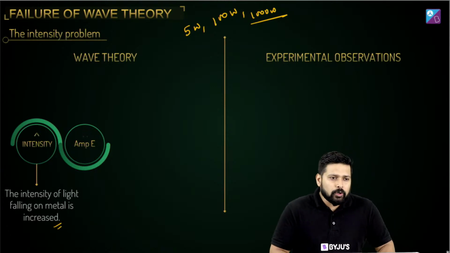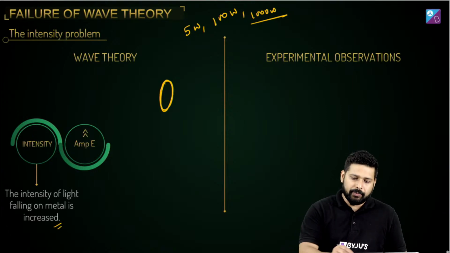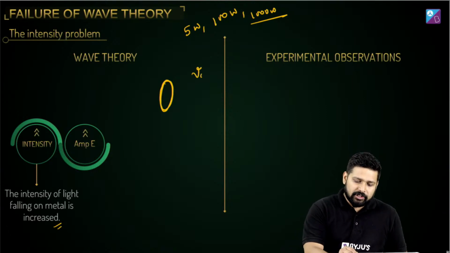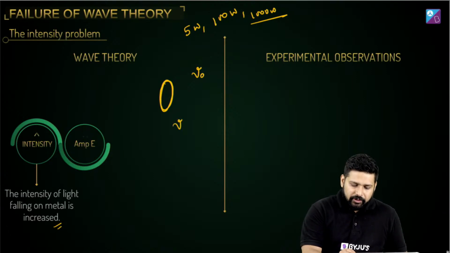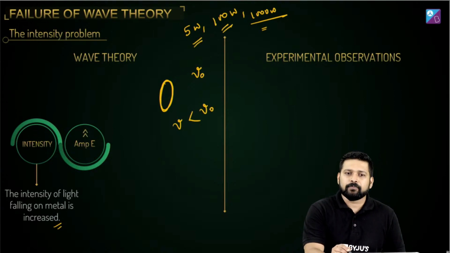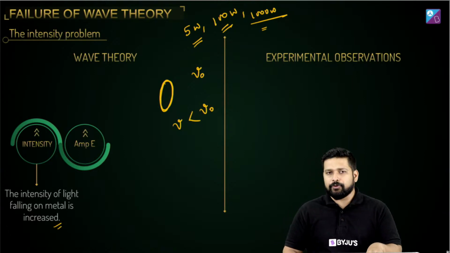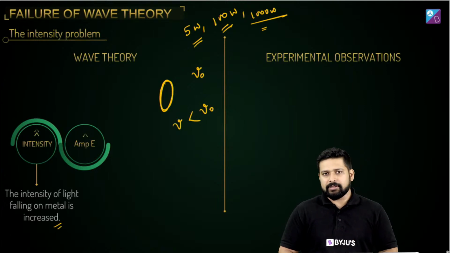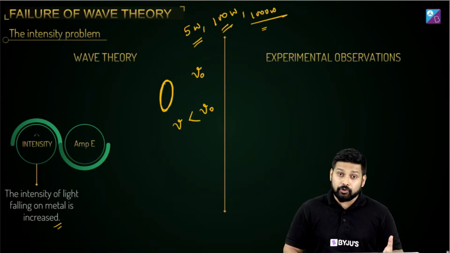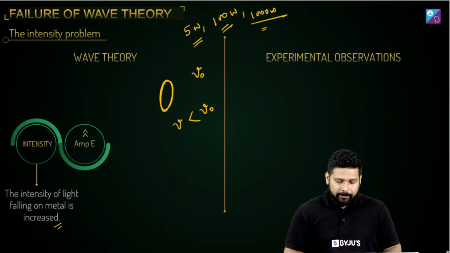Let us say there is a particular metal plate, and it requires some frequency nu naught, the threshold frequency, and you are giving a frequency which is lesser than this frequency, but you keep on increasing the intensity. According to the wave theory, as the intensity increases, the energy and amplitude should increase, and you should get the photoelectric effect.